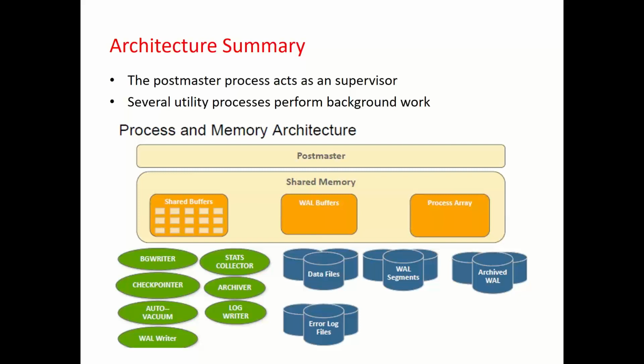Okay, then there is writing of WAL segments to archive. This is also one type, this is done by archiver. Then writing of shared buffers to data file, this is done by database writer. So each process will have its different writer to do it. For writing to error log files, this is done by postmaster process, because postmaster is also a manager kind of process. So writing of all your error messages would be done by postmaster.